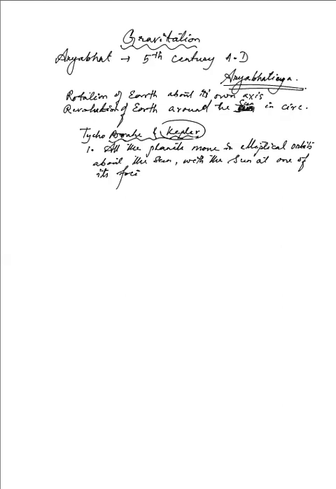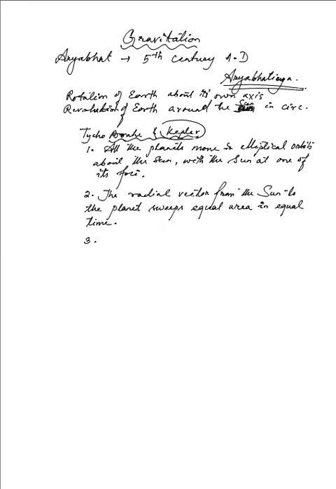The first law is that all the planets move in elliptical orbits about the sun, with the sun at one of its foci. Remember, the ellipse has two foci, plural for focus. So it has two focus points, and the sun will remain in one of its foci.